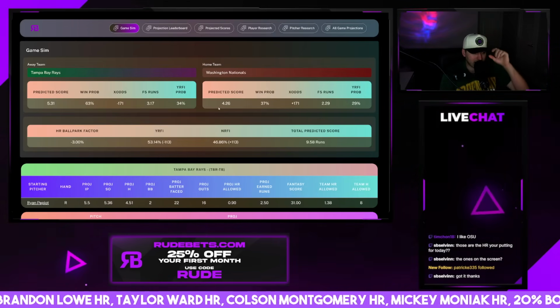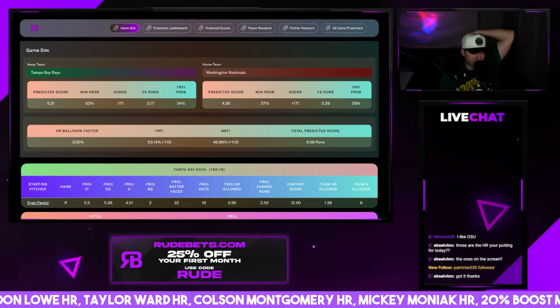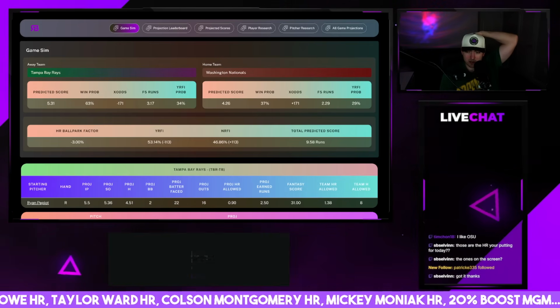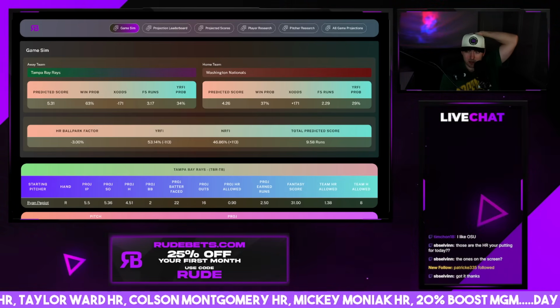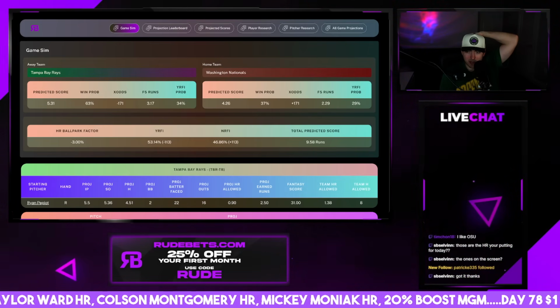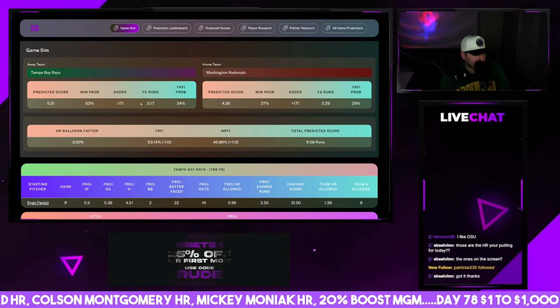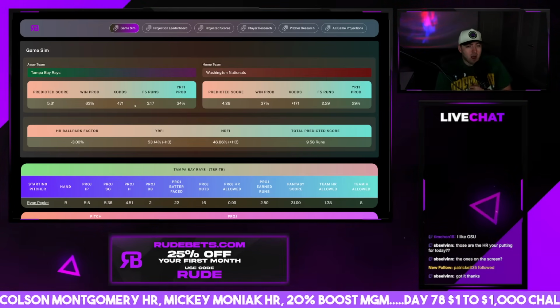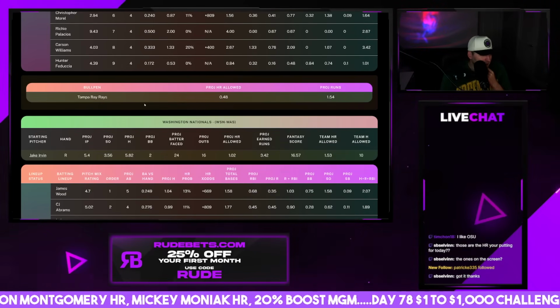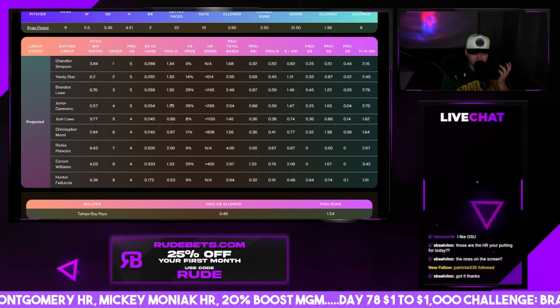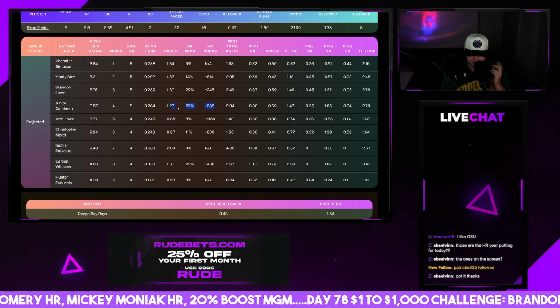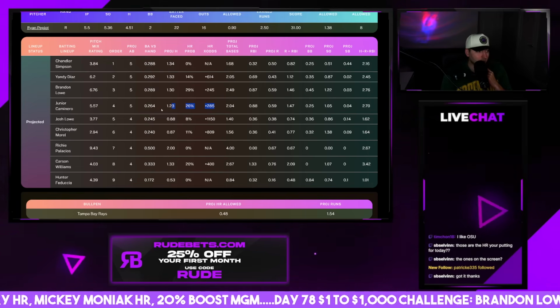Game 2, Rays, Nats. 63% chance the Rays win here. They're sitting at minus 158. I mean, yeah, it's fair value. I think you could take the Rays at minus 158 today and get away with it. Pepiot going up against Jake Irvin. As always, Lowe and Caminero both look good for a home run today.